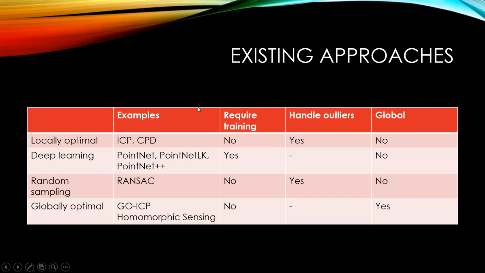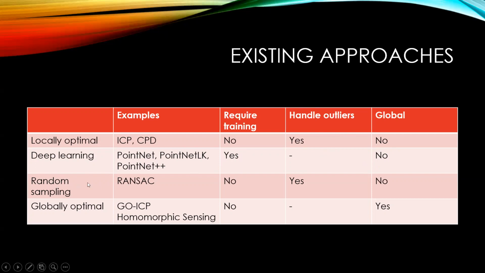So here I've included a very high-level summary of the existing methods. There are some methods that are locally optimal, which, for example, ICP and CPD, and methods that are based on deep learning approaches, and I've included some examples here. They require training, and they do not necessarily provide the globally optimum solution.